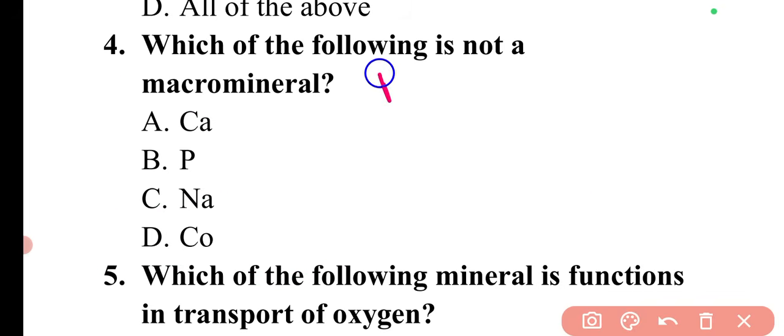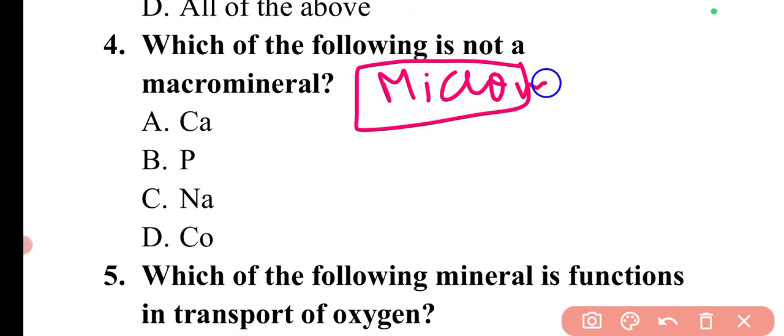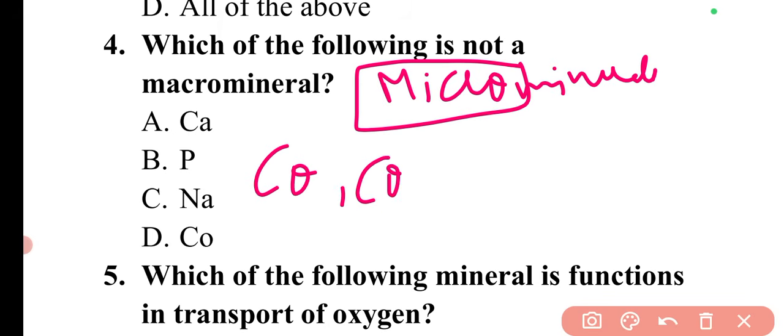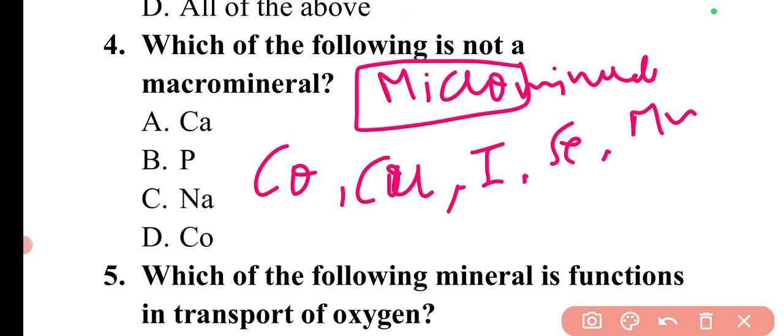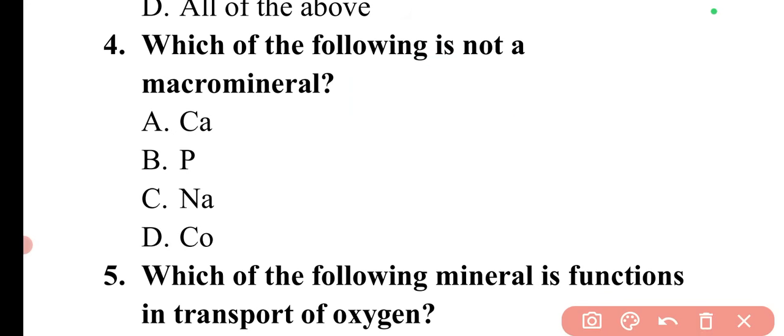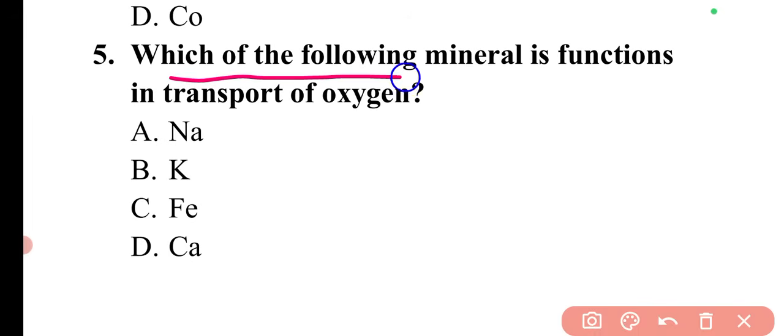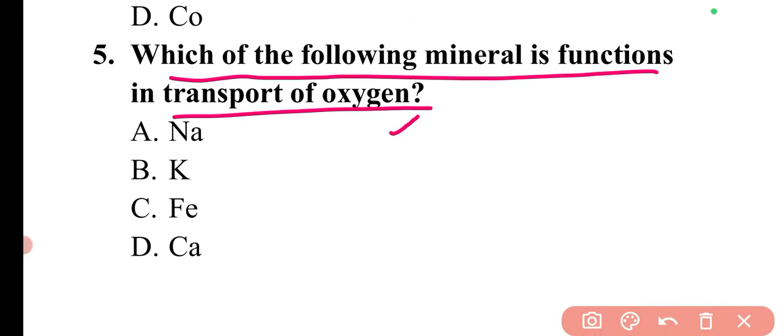Now we can talk about the micro minerals. What are the examples of micro minerals? In micro minerals it can be copper, cobalt, iodine, selenium, manganese. These are the different examples of micronutrients. Now we can move to the next question. Which of the following minerals functions in the transport of oxygen? In the transport of oxygen, the mineral involved is iron. So here option C is the correct answer.